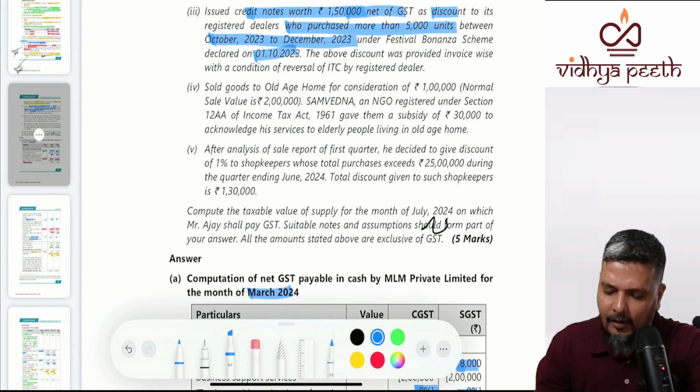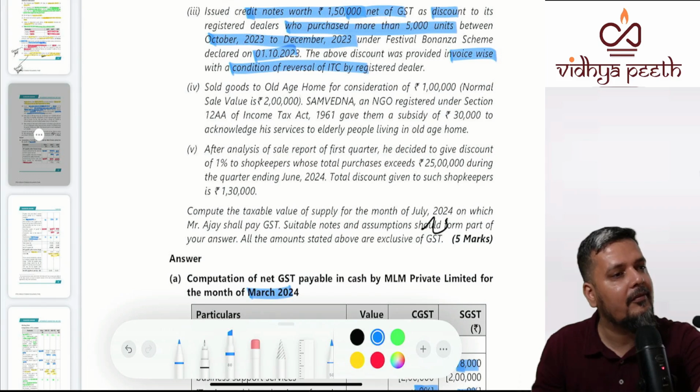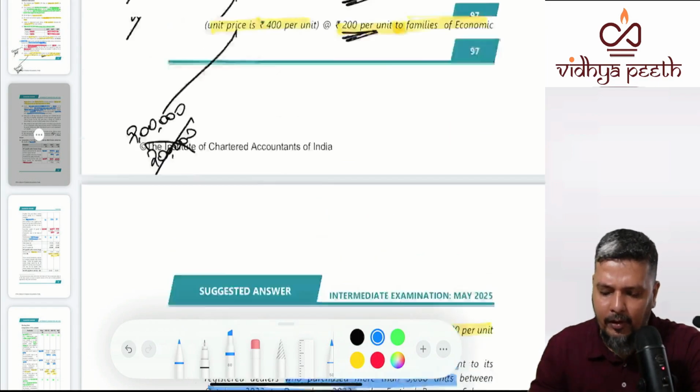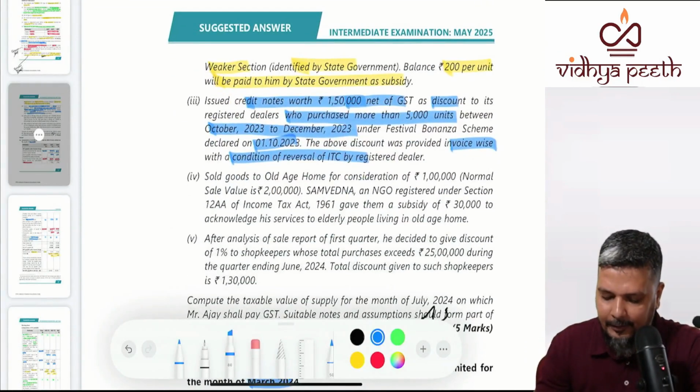The above discount was provided invoice wise with the condition of. Are you seeing all the points of discount after supply being satisfied? Yes, this is discount after supply. Supply is from October 23 to December 23. Credit note is given in July 24 or August 24? July 24. So discount after supply.